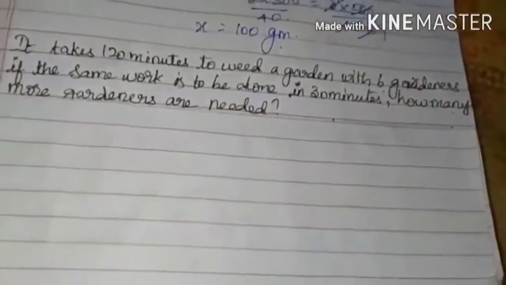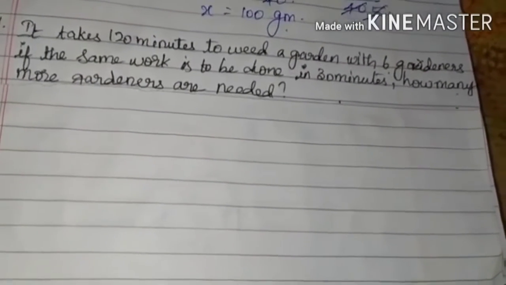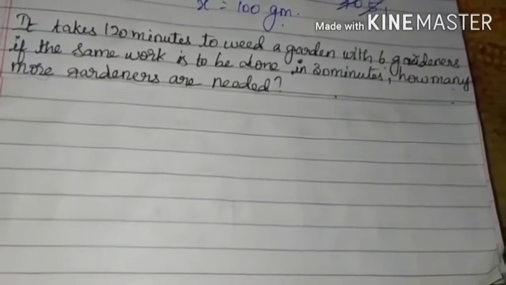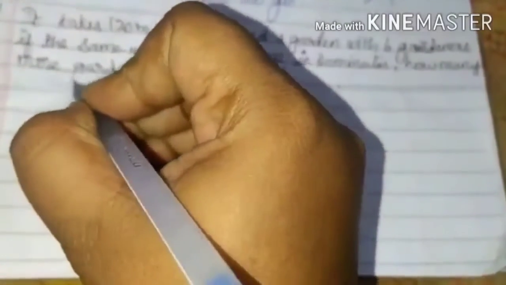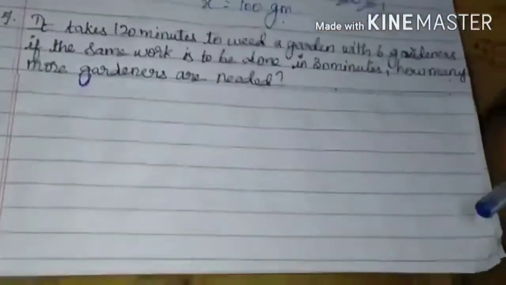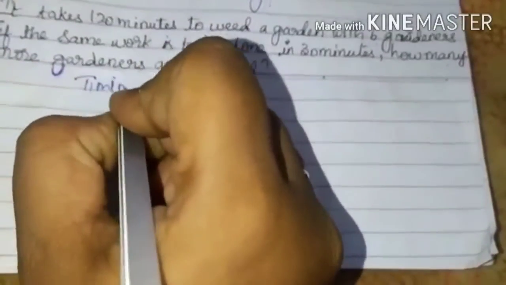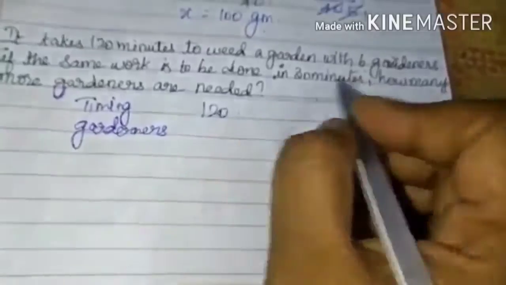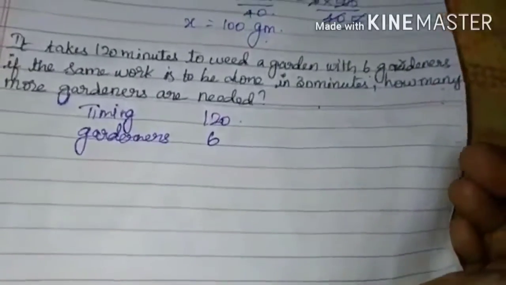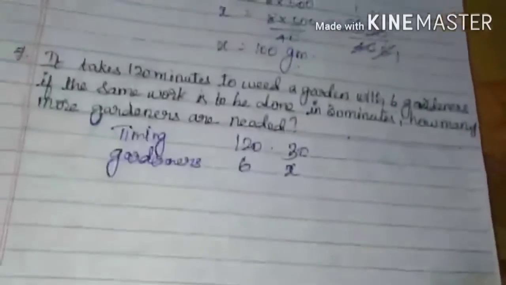Children, now this is your 7th sum. It takes 120 minutes to weed the garden with 6 gardeners. If the same work is to be done in 30 minutes, how many more gardeners are needed? They are asking this question. Okay, so look at this, children. I am going to write. First is timing. Next is gardeners. Upper timing is 120 minutes, 6 gardeners. Now 30 minutes, how many gardeners they are asking? So x you give.